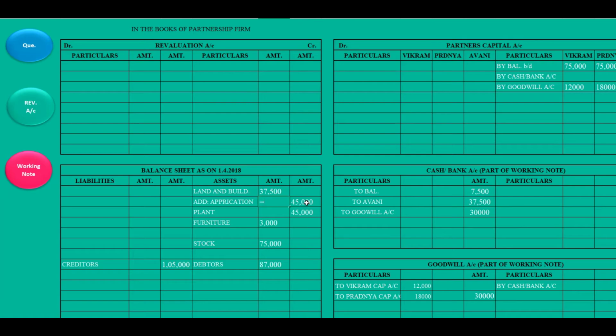It is equal to 45,000 minus 37,500. 7,500 is increased. That is the profit to the business, and that's why it will be recorded on the credit side of revaluation account, by land and building 7,500. Two effects are done.